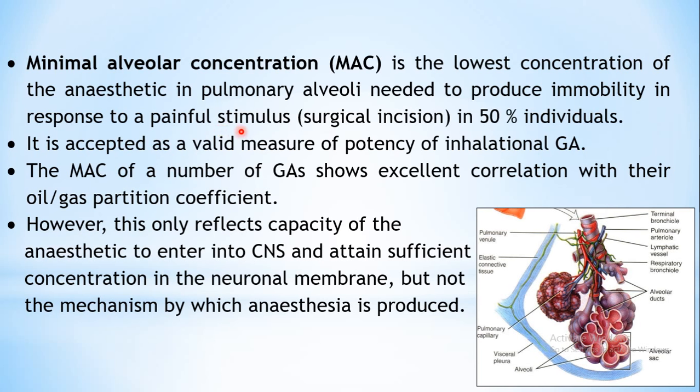So the concentration at which this immobility is produced towards a painful stimulus in 50% of the individuals is known as the minimal alveolar concentration. It is a measure of potency of the inhalational anesthetic. Only those anesthetics which are administered through the inhalational route, either a gas or a vapor. So the MAC determines the potency of that particular general anesthetic. The lower the MAC, the more potent is your general anesthetic.